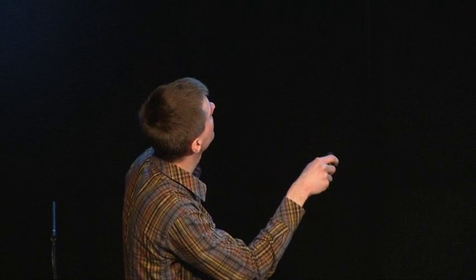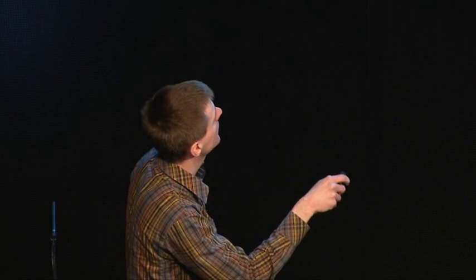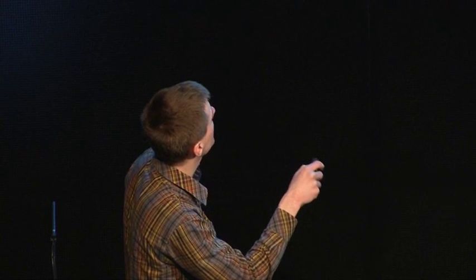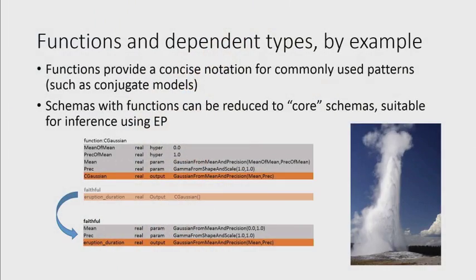Gaussian prior of this quantity, are substituted for these variables, and then we chop out the hyperparameters from the table and substitute the output column with the body of the function. So it basically looks like this. In this way, we can expand the function calls, and reduce an extended program written in the extended language to one in core tabular, which directly corresponds to a factor graph, and on which we can run inference.